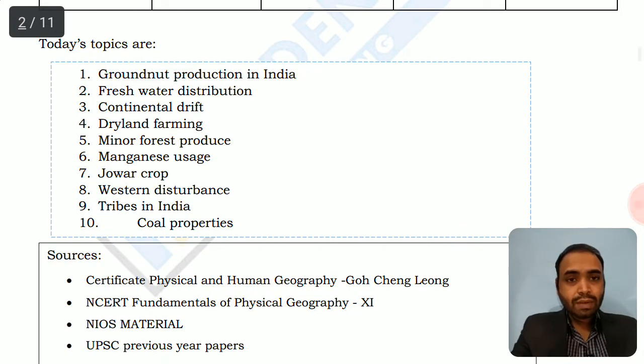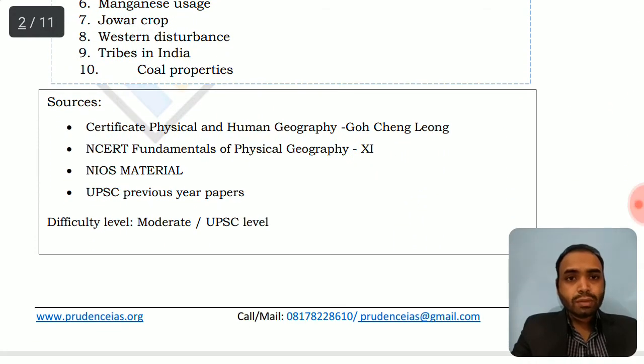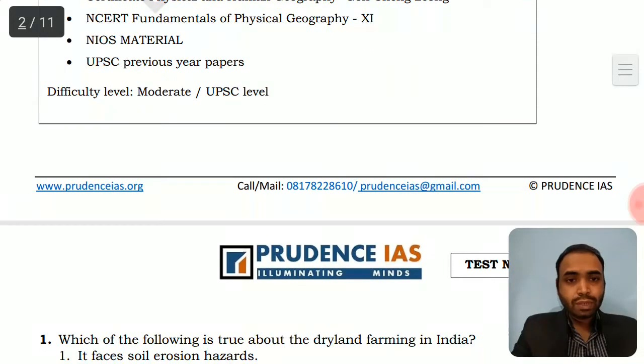And the sources that we have referred for these topics are G.C. Leong and the NCERT Fundamentals of Physical Geography. So you can refer to any standard material. So let's begin with the first challenge of today.